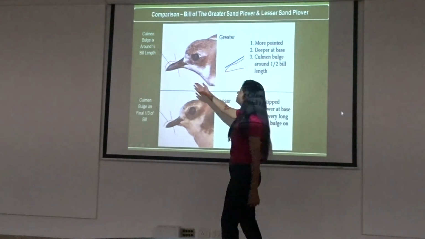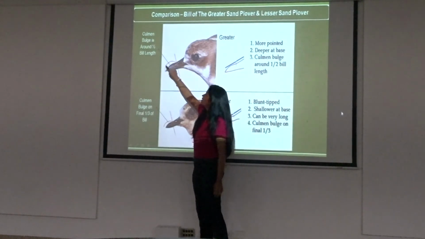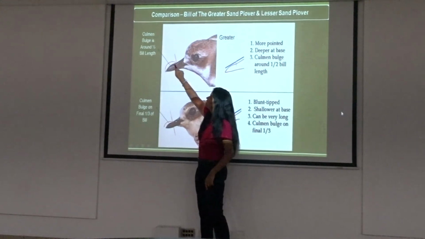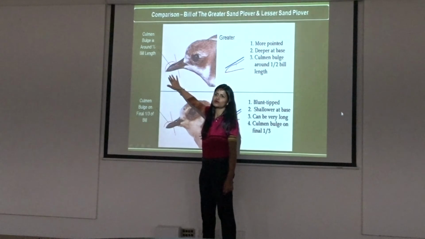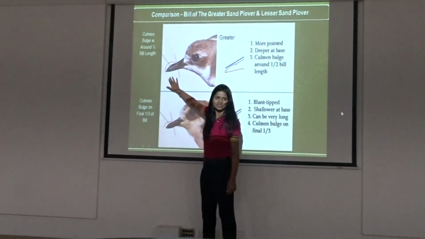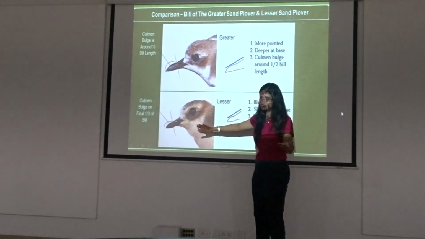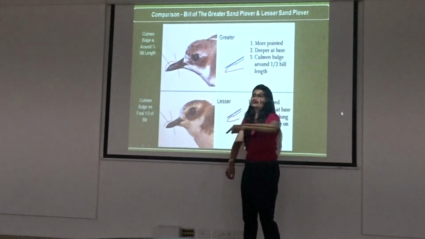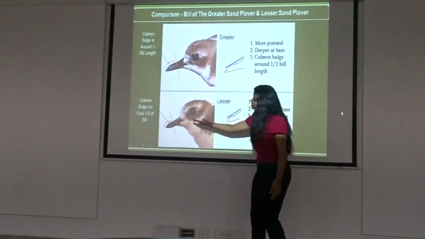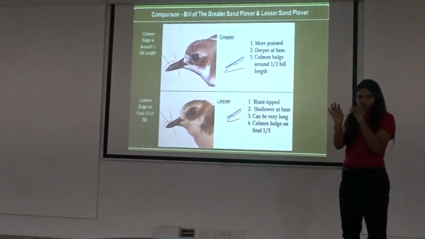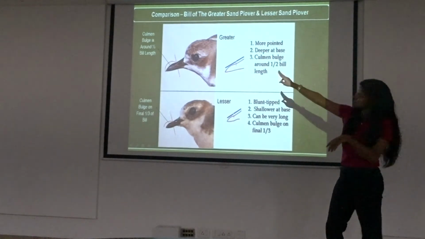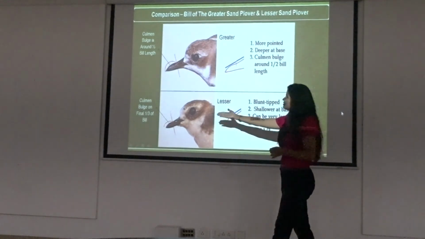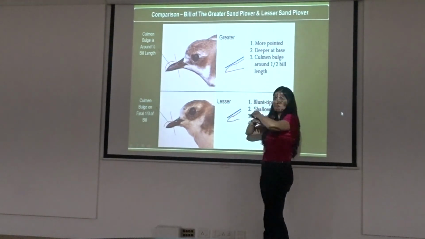So this is simple. A greater sand plover. This is the common bulge of a bird, the upper mandible's bulge, which you see. This will be half when it comes to a greater sand plover. Easy? If you get a close-up picture, you'll be able to make it out. As for a lesser sand plover, it's only the last 1/3 that you get that bulge. So it becomes very simple if we really know these points for identification. That is literally half, and that is like the last 1/3. Smaller blunt tip, this is a big blunt tip, almost half you have the common bulge.